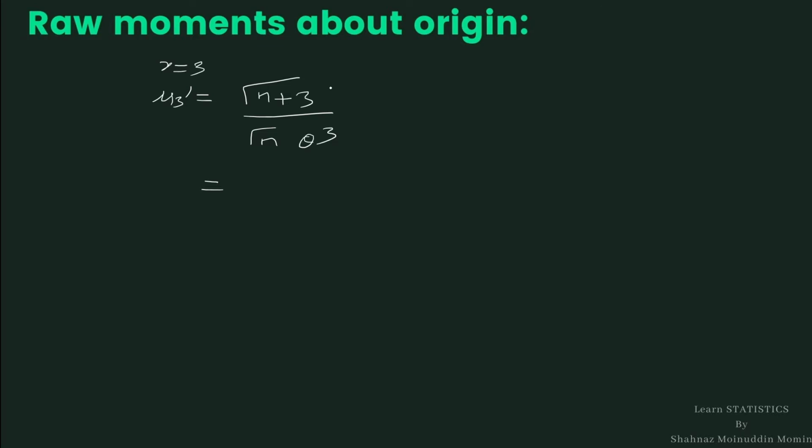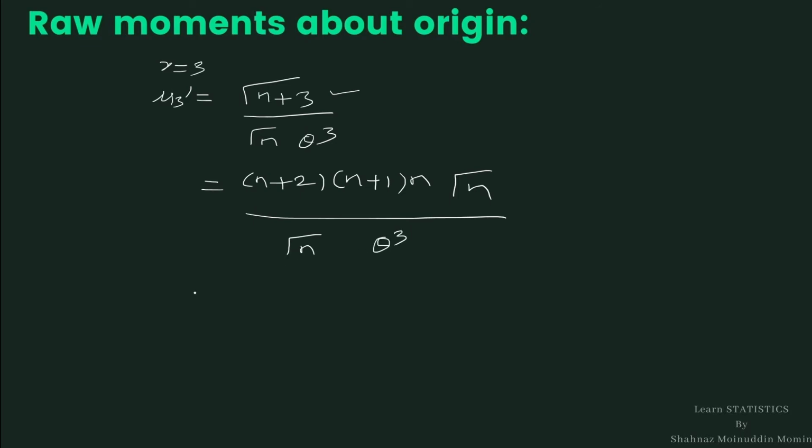We expand this gamma n plus 3 times, so it becomes n plus 2, n plus 1, n and gamma n divided by gamma n into theta cube.